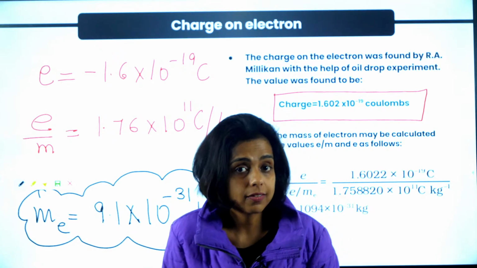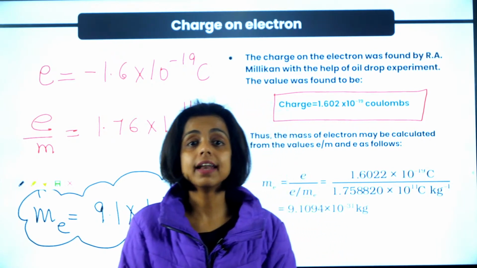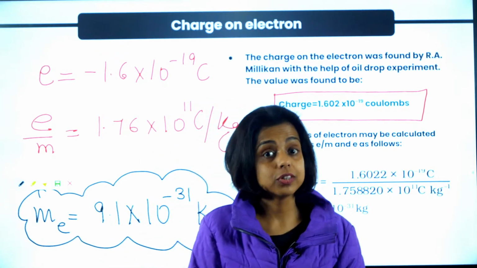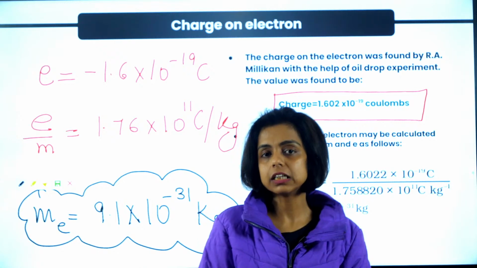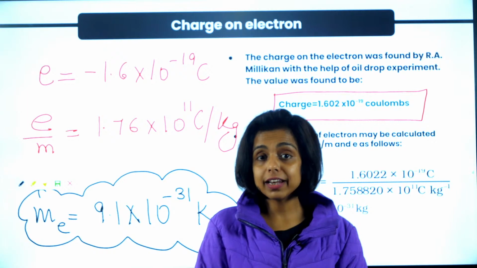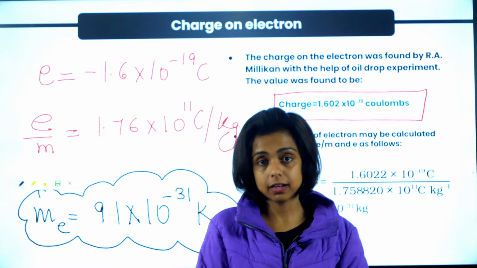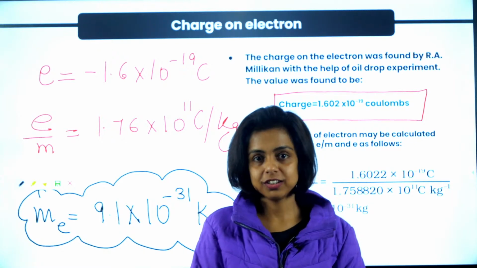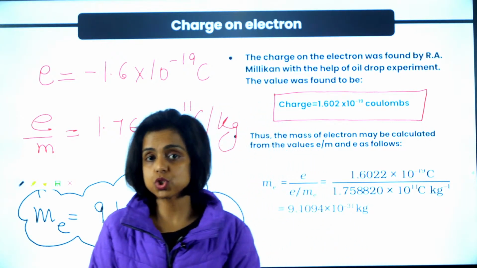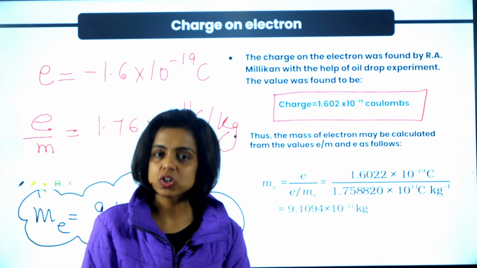Atom is not indivisible, as said by Dalton. It has subatomic particles, and one of them is a negatively charged particle with mass 9.1 into 10 to the power minus 31 kg and charge minus 1.6 into 10 to the power minus 19 coulomb. That is electron. So the discovery of electron failed Dalton's atomic theory. It showed another path to the future of science, that there are certainly particles smaller than atom. They exist, and the mystery of science and chemistry lies in those particles.